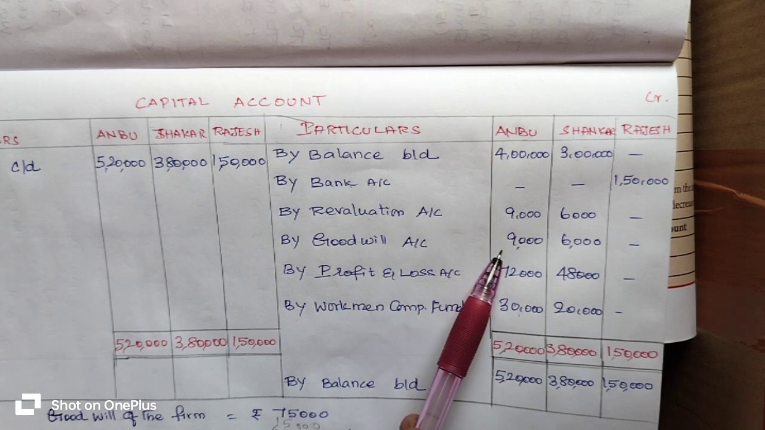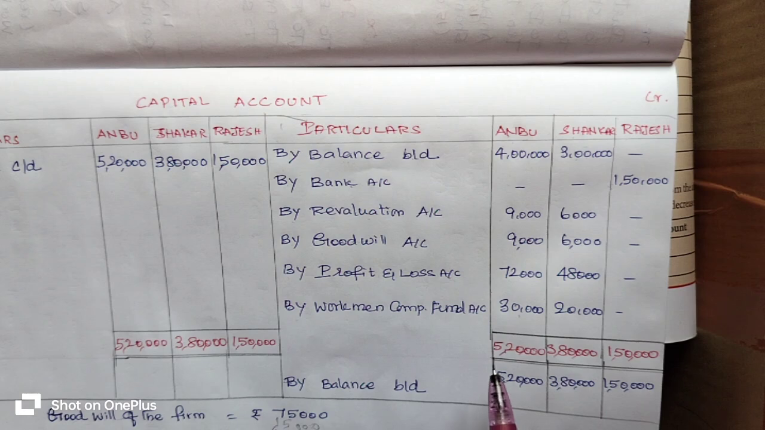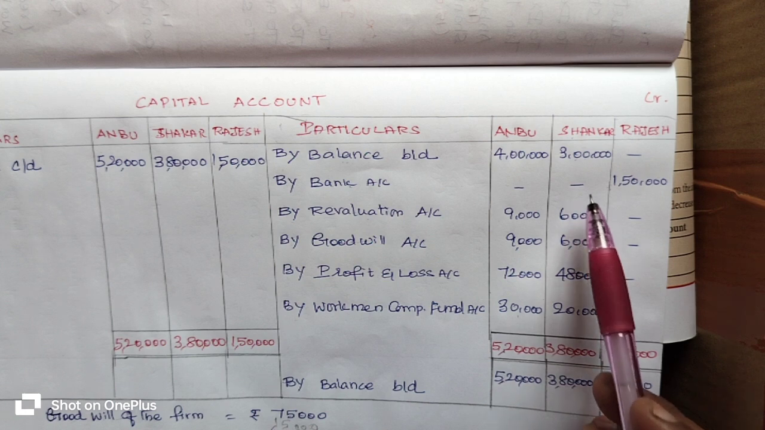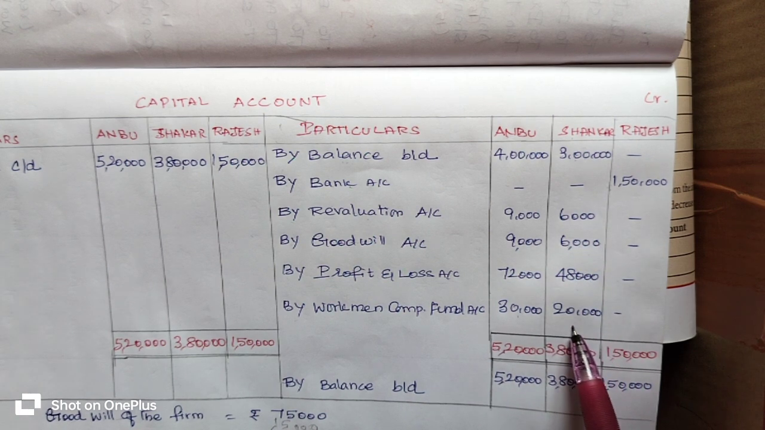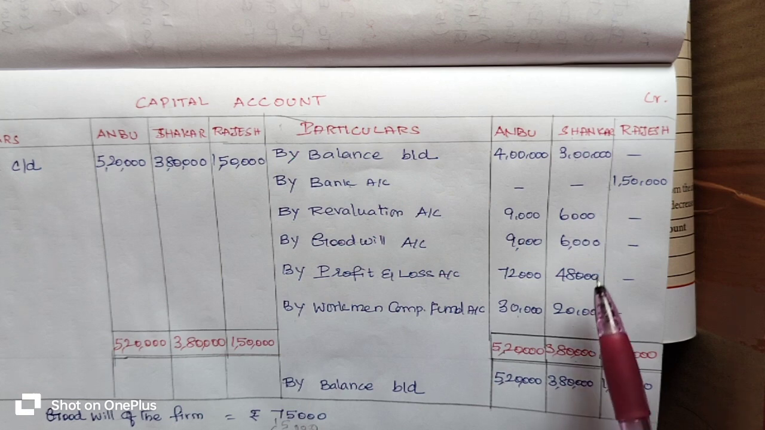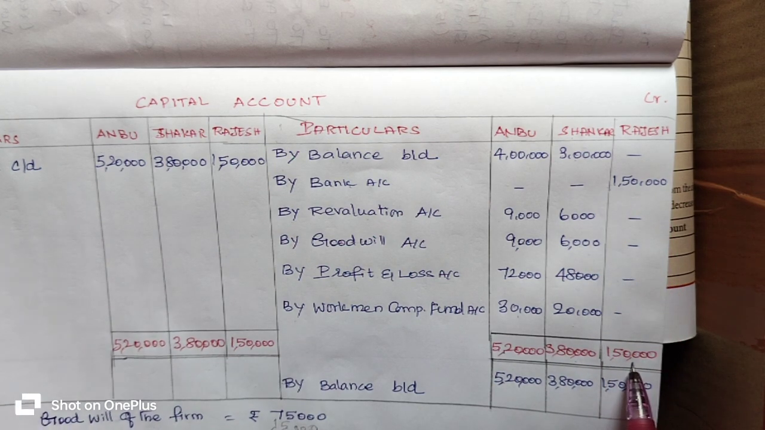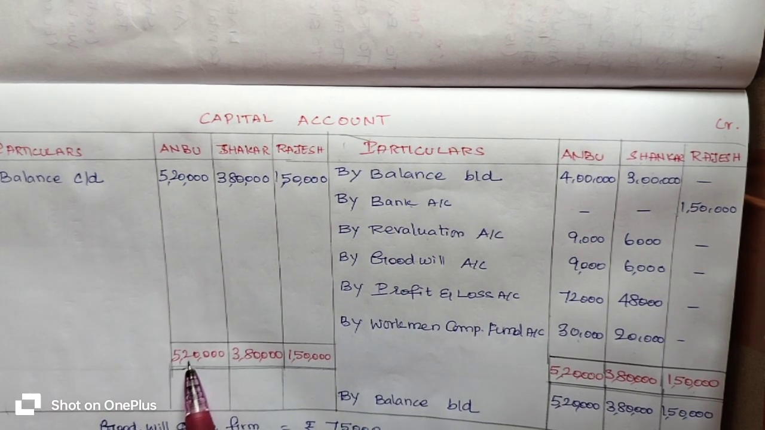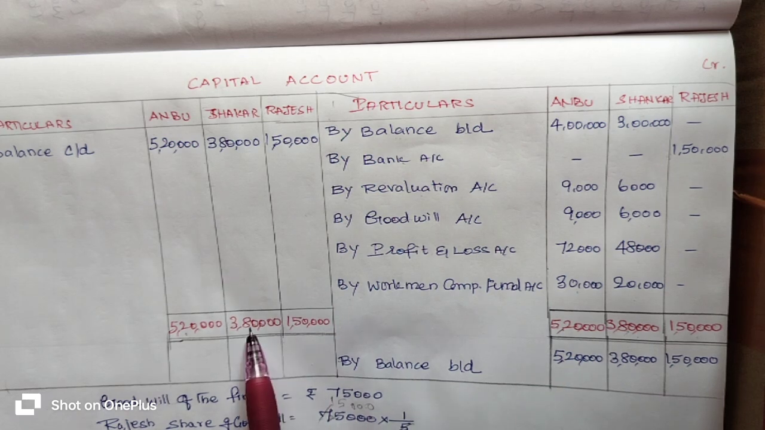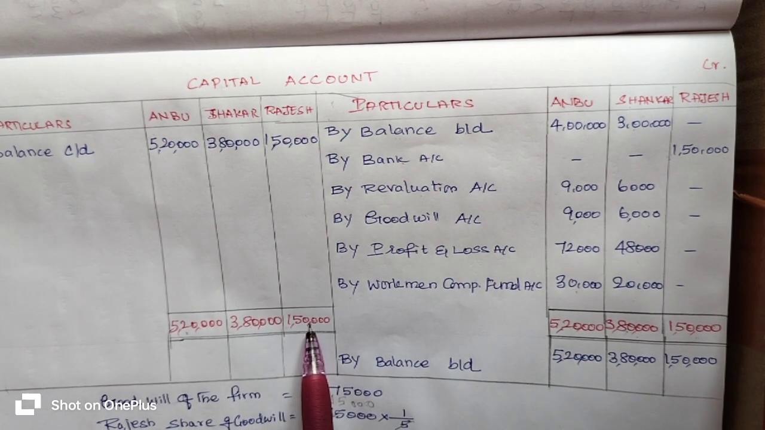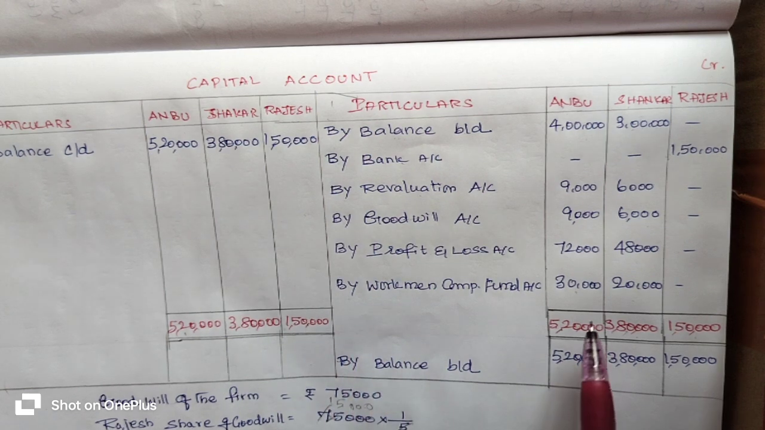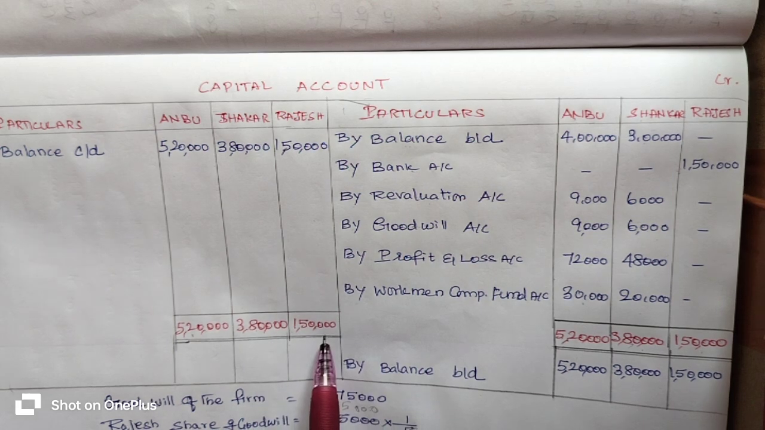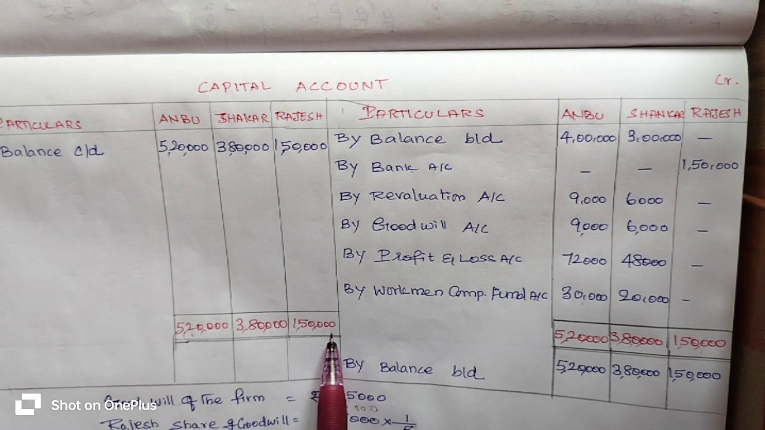4 lakhs plus 9,000 plus 9,000 plus 72,000 plus 30,000, you will get 5 lakh 20,000 rupees. And 3 lakh plus 6,000 plus 6,000 plus 48,000 plus 20,000, you will get 3 lakh 80,000 rupees, and 1 lakh 50,000 rupees we entered. The same total we enter on the opposite side, the debit side: 5 lakh 20,000, 3 lakh 80,000, and 1 lakh 50,000 rupees. After entering the total, below the total we draw a double line, which denotes the total.